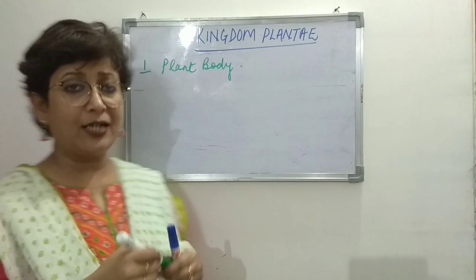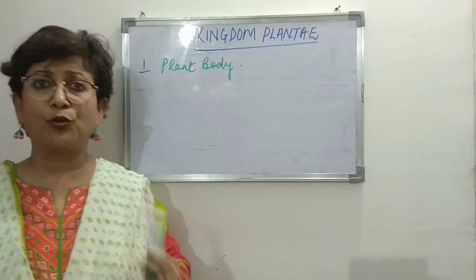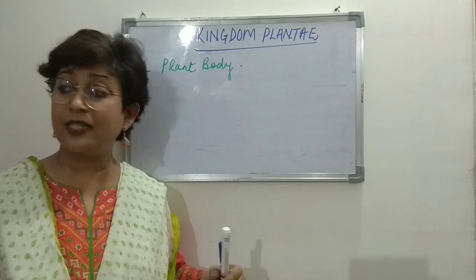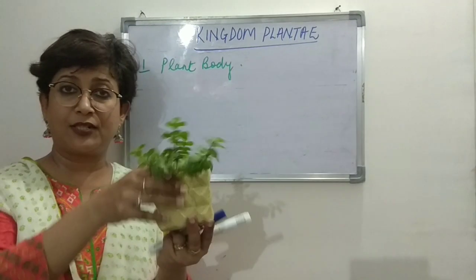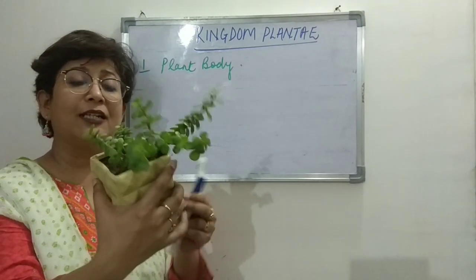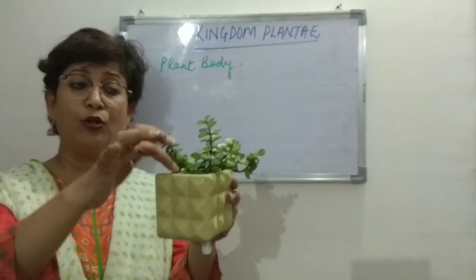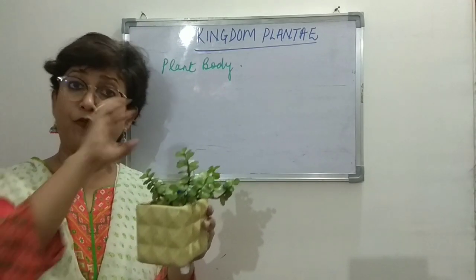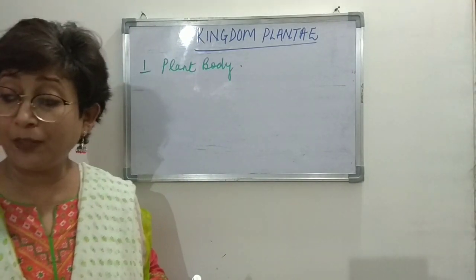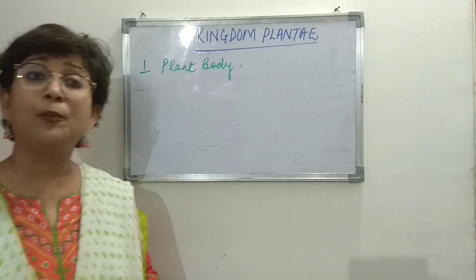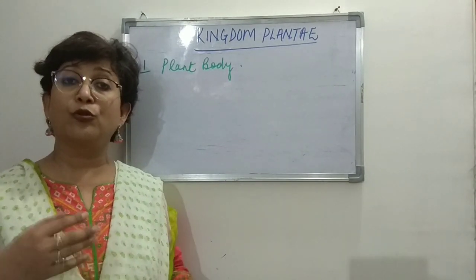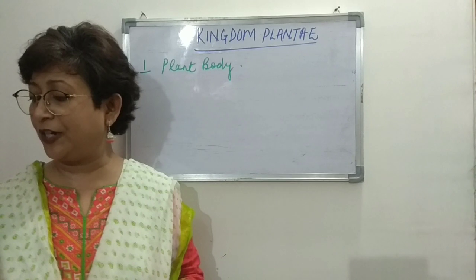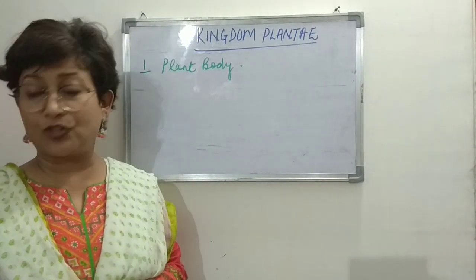The plant body is just the plant that I showed you, how it looks. Now, whether the body of the plant is differentiated into various parts: when we talked about this, we saw that this plant is differentiated into roots, stems and leaves. This differentiation is found over here. Flowers are also found, but not all plant bodies can be differentiated into root, stems and leaves. So based on this, we need to say whether the plant body is differentiated into different structures.